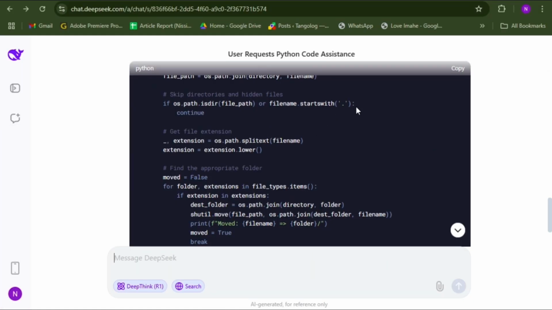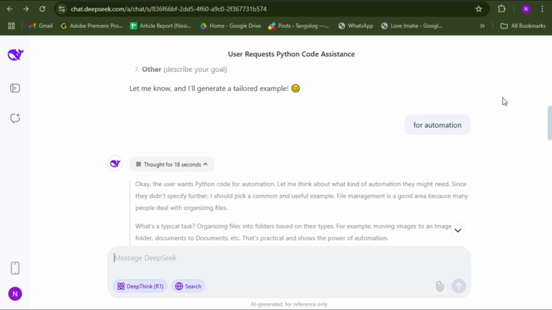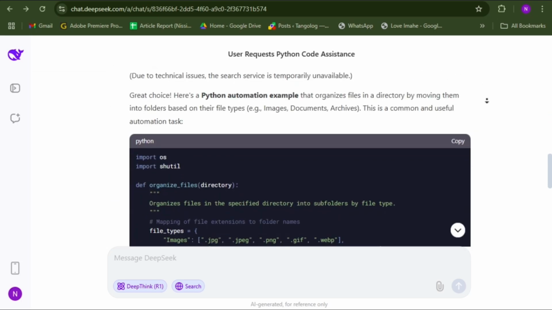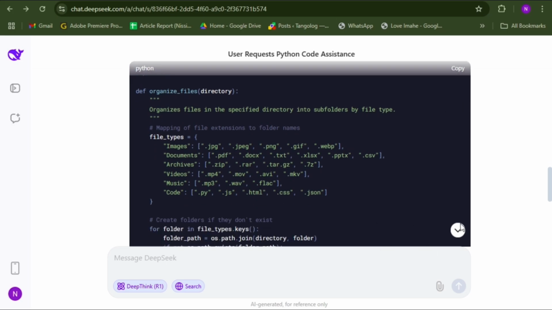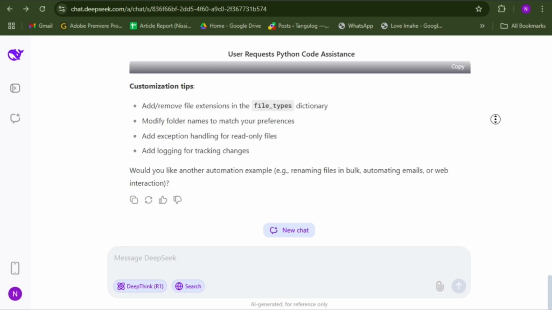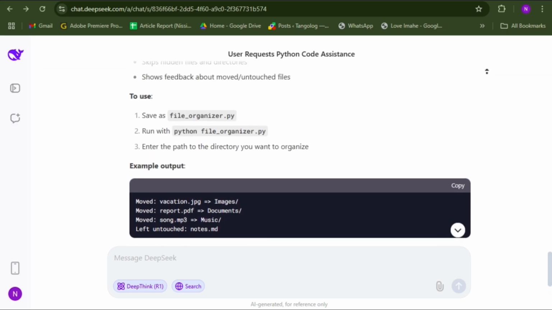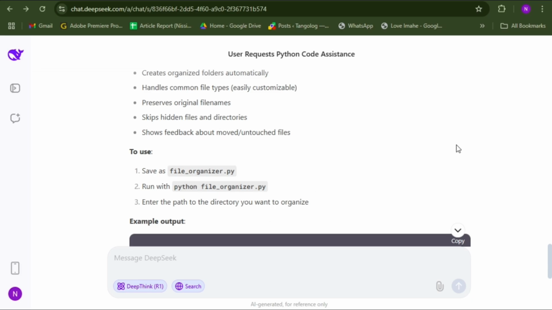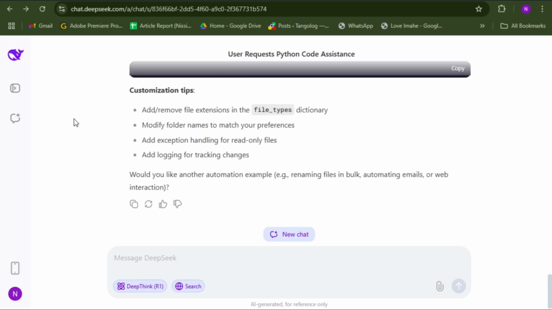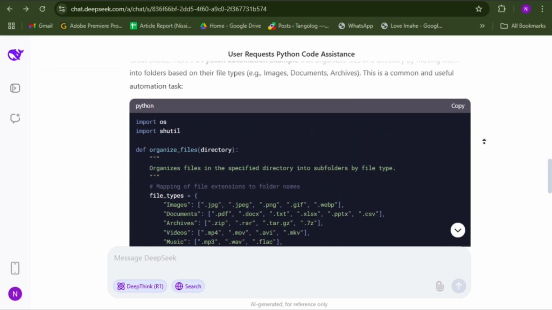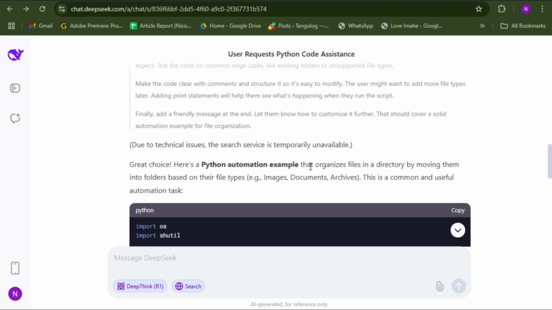So look at this here. I generated an automation Python code with DeepSeek, and look at this. This is actually really nice. It gave me this code, and not only that, it also gave me key features, how to use them, and example output. It gave me literally a breakdown. And if I'm somebody that's not an advanced person in Python, I can easily gain more knowledge from here.